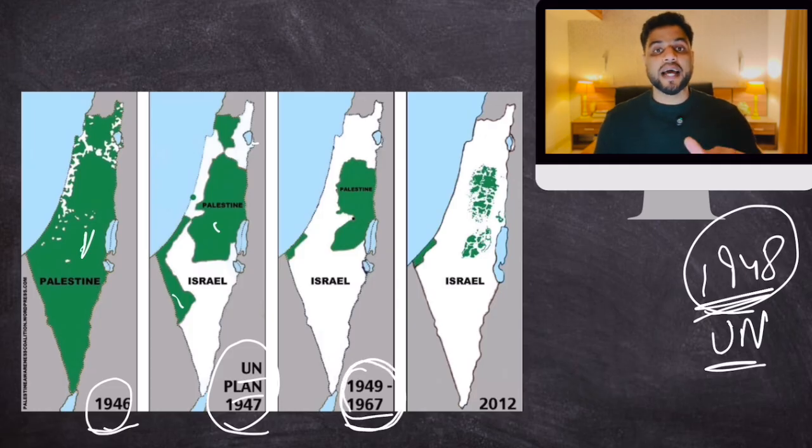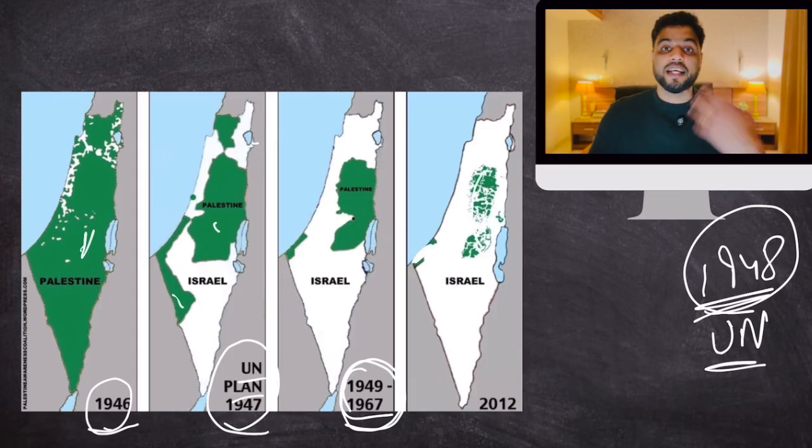Then the Arab states attacked Israel again, and Israel occupied more territory as a result of victory in that war. And slowly and gradually, Israel is encroaching even these territories as well. The Gaza Strip is over here, but the West Bank territory as well.